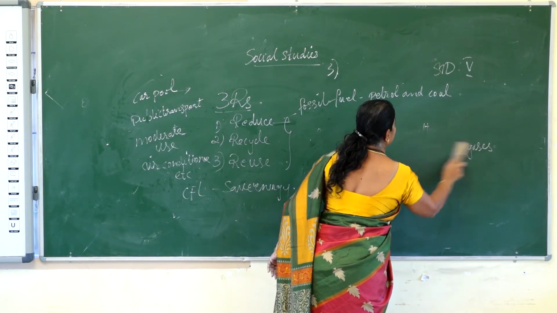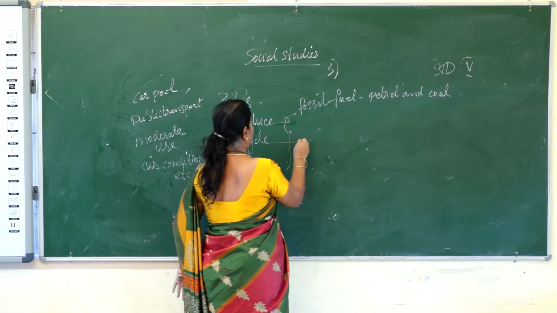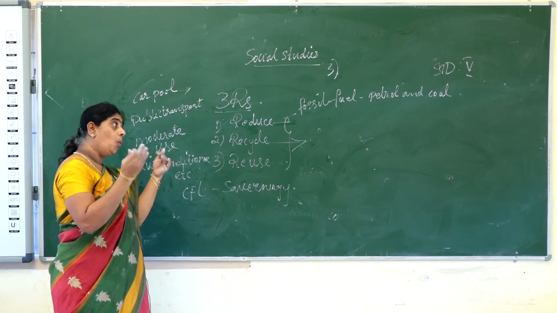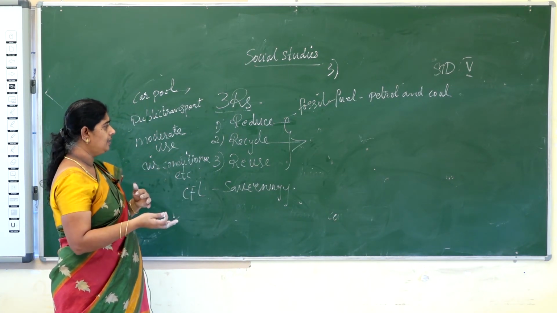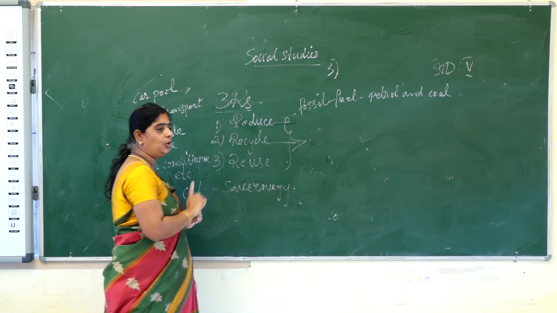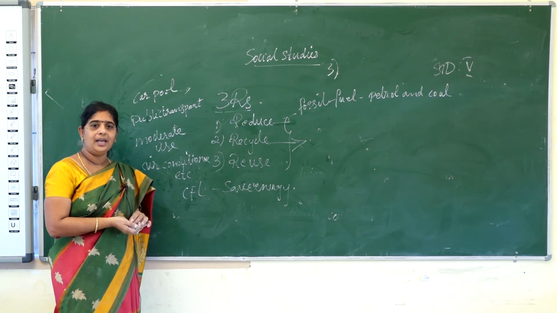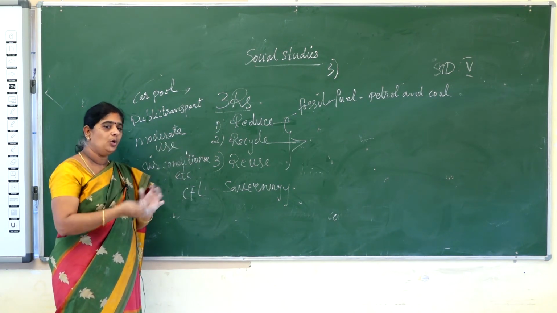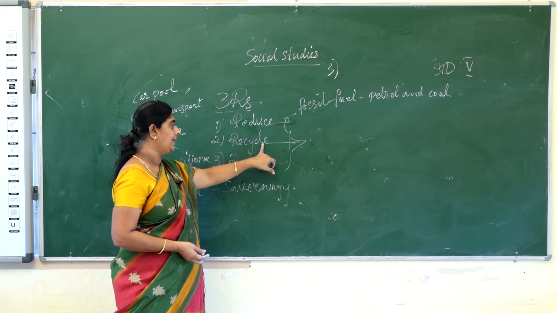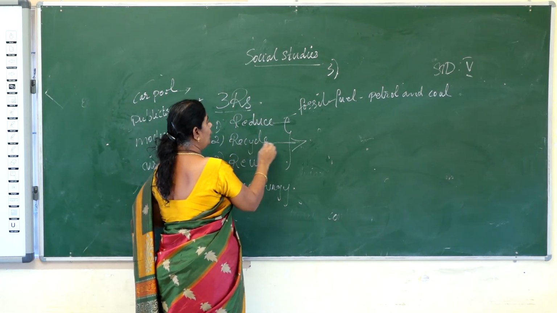Then next is recycle. What is recycle? Recycle is nothing but we should recycle the old products and other things to generate new products. What is the meaning of that, sir? Generate new products. Whatever old things are there, again we have to use them for making new things. That is what recycle is. If you do this recycle, we can save energy. That is, we can avoid global warming.